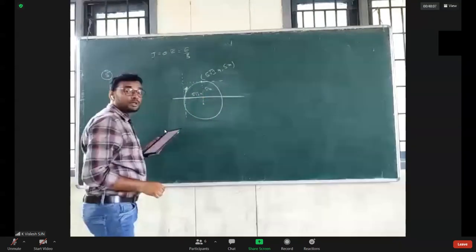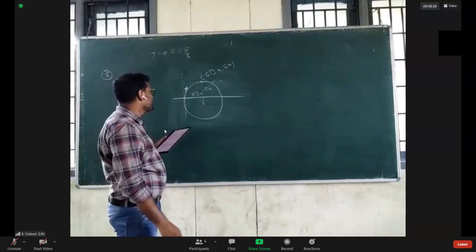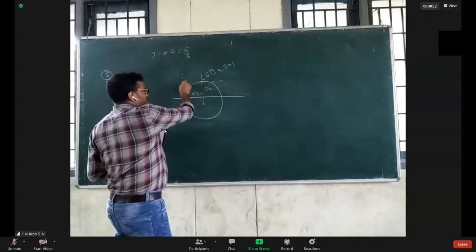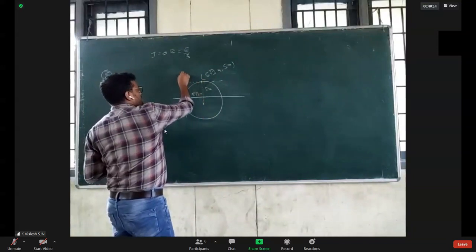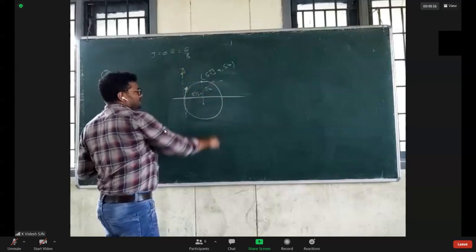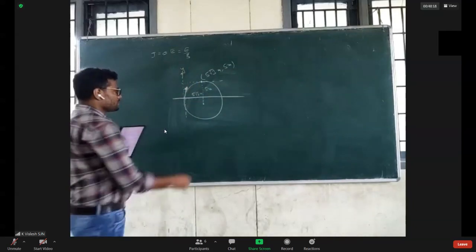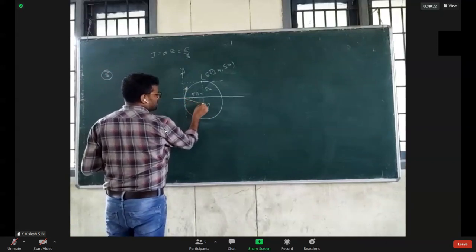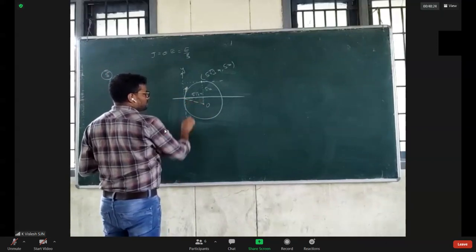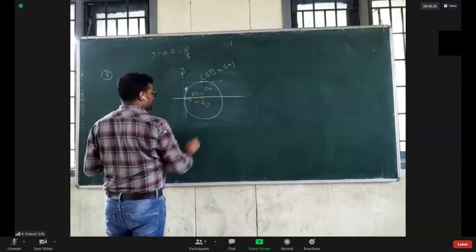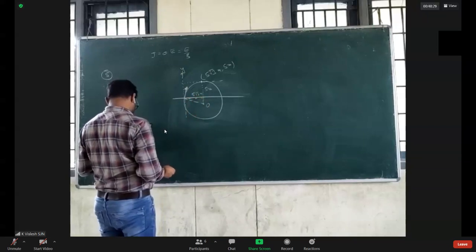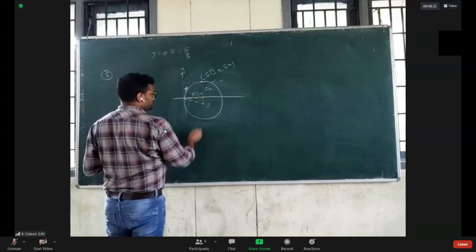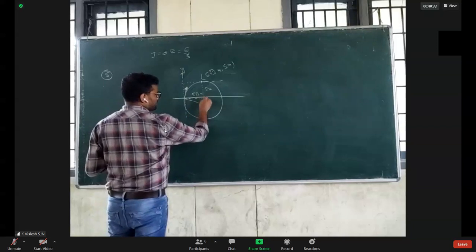Let us consider the center is somewhere here. As it says, it completes the circle, and it just touches y at 5, so I have shown it here. That is why I have made the circle look like this. Somewhere here we have the center.